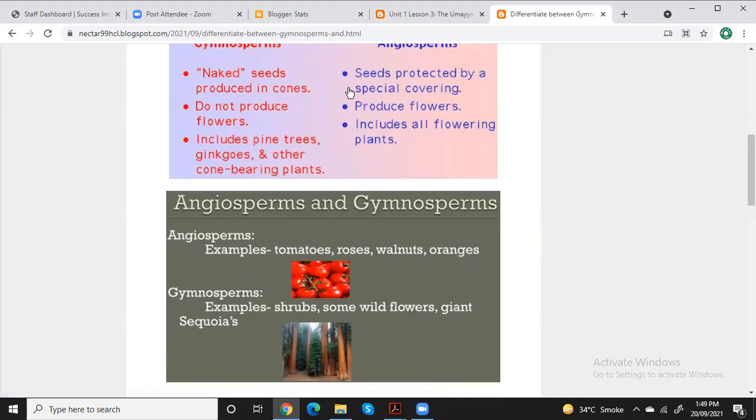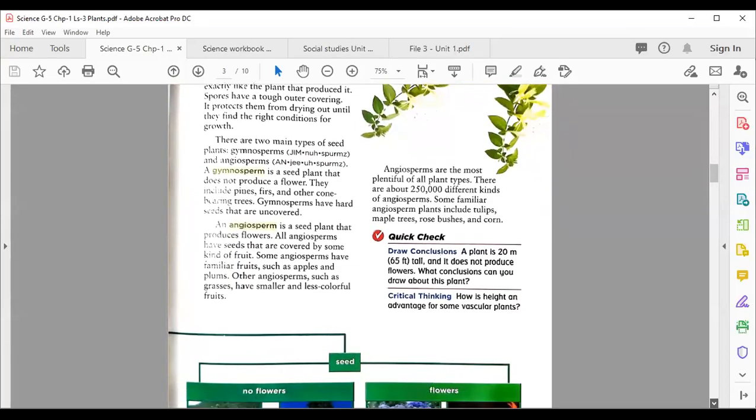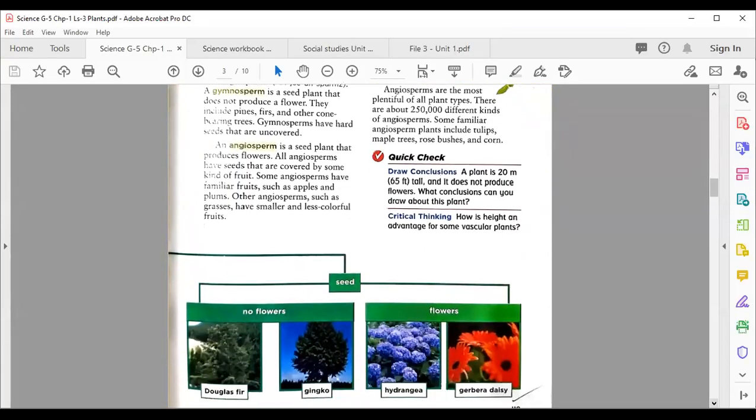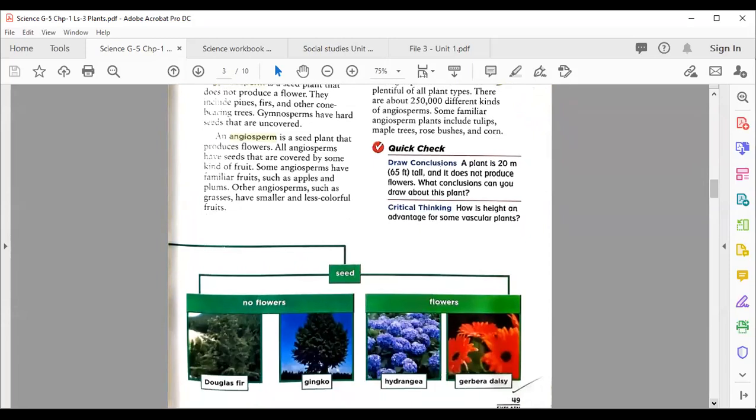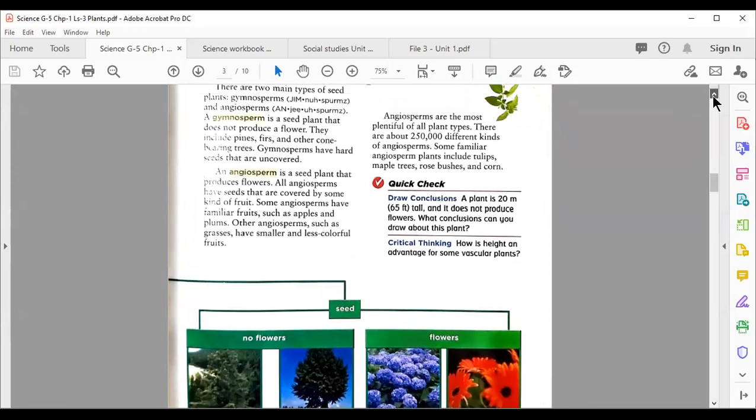Now, after that, I'm going to take you back to your textbook. Here we have page number 49. You can see easily here that seed plants can be divided into no flowers or with flowers. You can say without flowers or with flowers. These are their examples. These are plants that belong to two different groups.